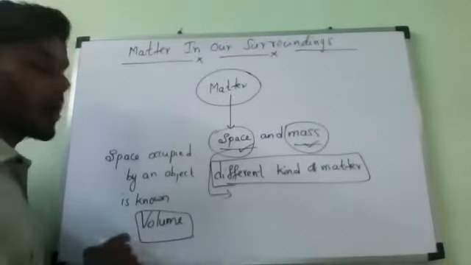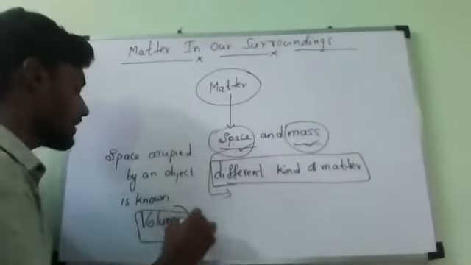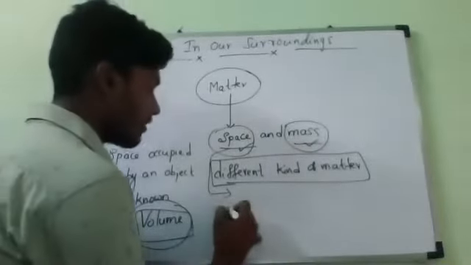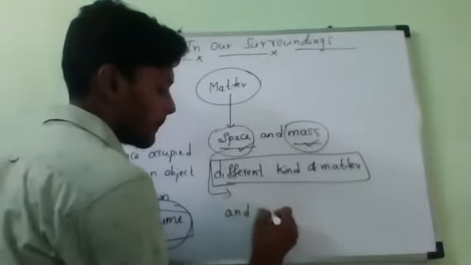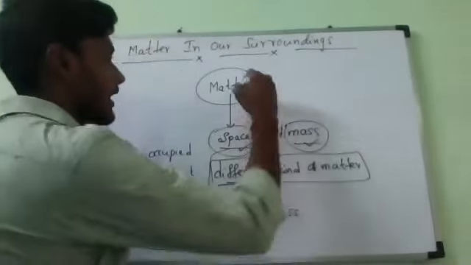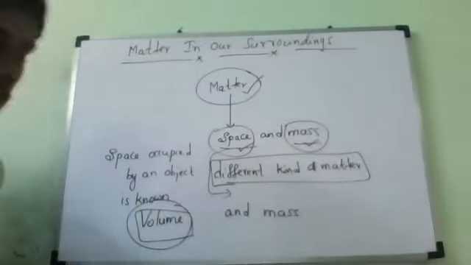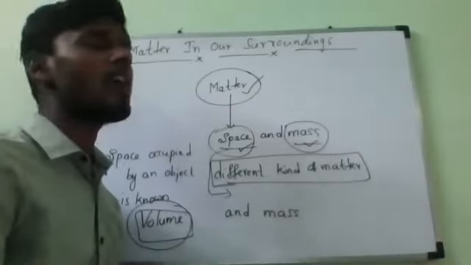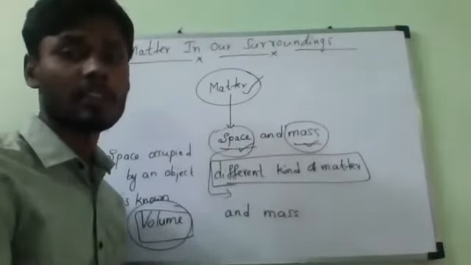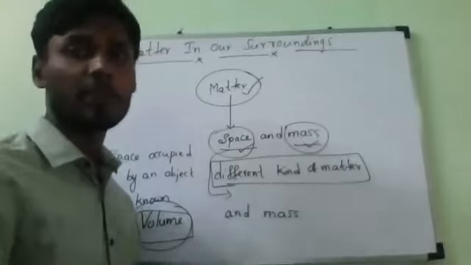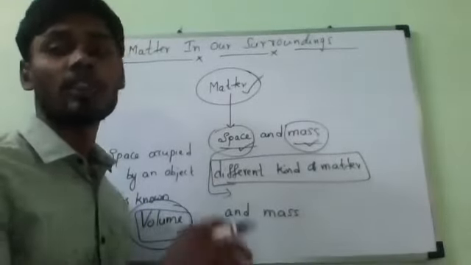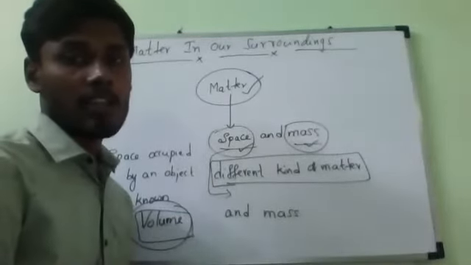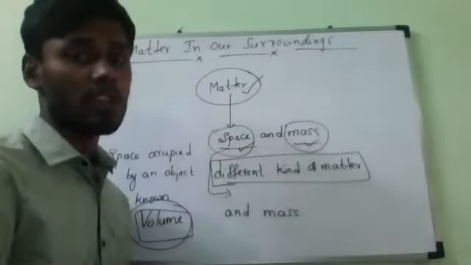because all of them occupy space, in the sense that they have some volume, and they have mass also. That is why they are called matter. If you look around us, we can see a large number of different things with different shapes, sizes, and textures, meaning structure and strength. Many of these things are used in our daily life.